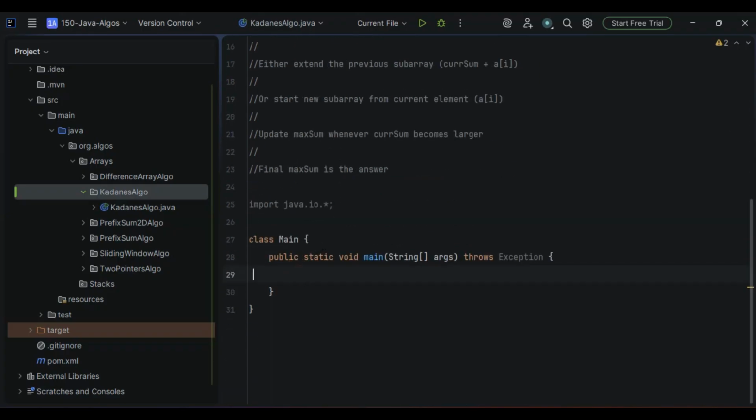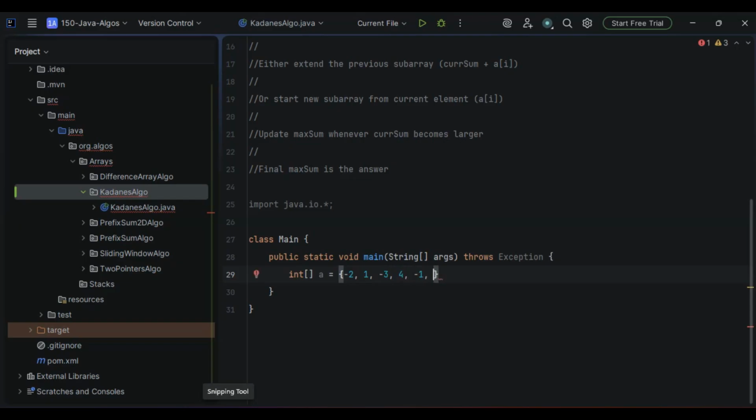Let's start writing the code as per the discussion. First, let's consider an input array, a simple example. I'll go with a equals, within the list, 2, minus 2. We can go with positive as well as negative values. Then 4, which is also fine, and let me go with minus 1.